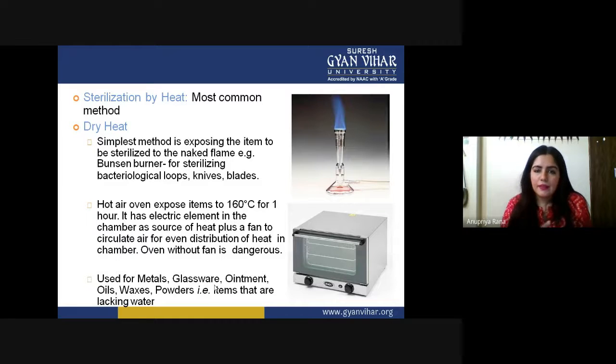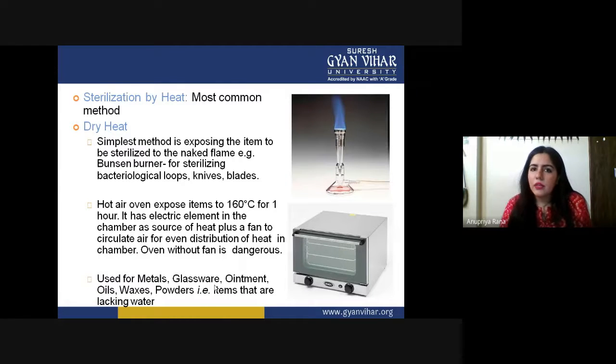So if we have a big piece of equipment, or something which cannot be held in our hand, we expose it to dry heat, and in that case we use the oven. We can put our things or instruments inside the oven and set a temperature. Everything has a different requirement. You cannot put plastic inside the oven at 160 degrees Celsius; it will melt. So you have to be very clear about what kind of instrument you want to sterilize by what kind of method.